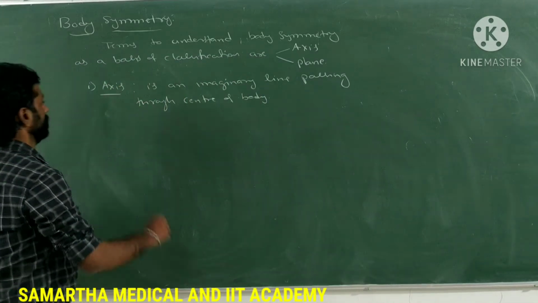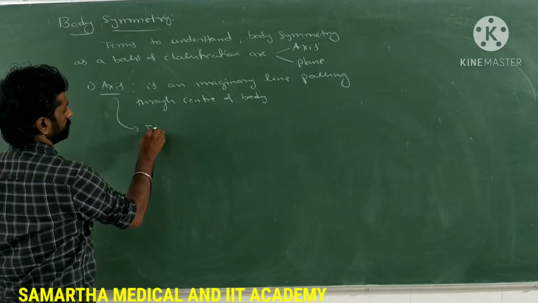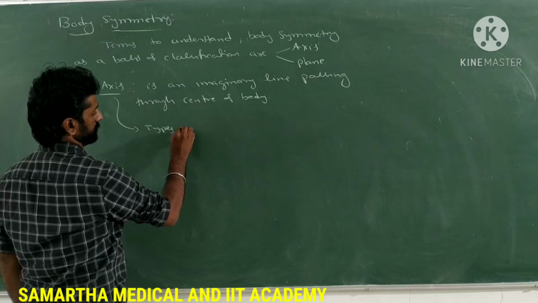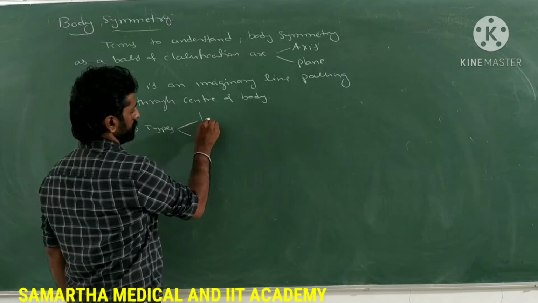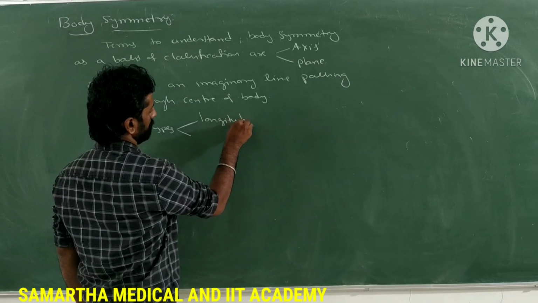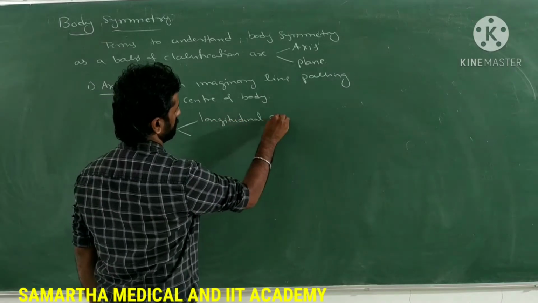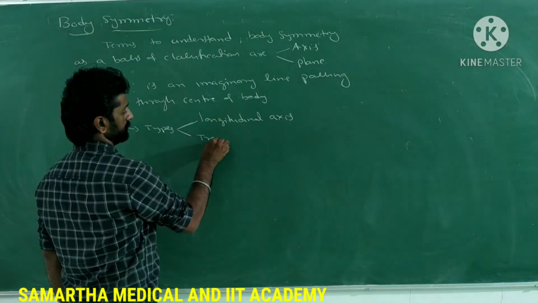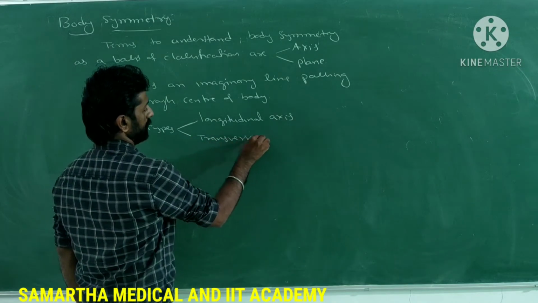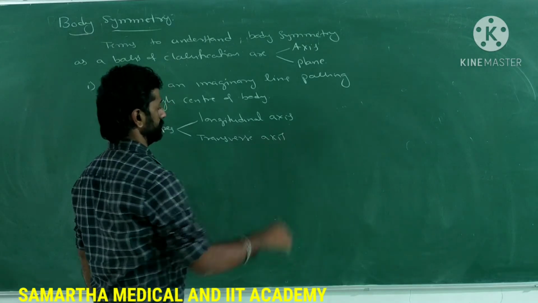What are the types of axis? There are two types: longitudinal axis and then transverse axis.